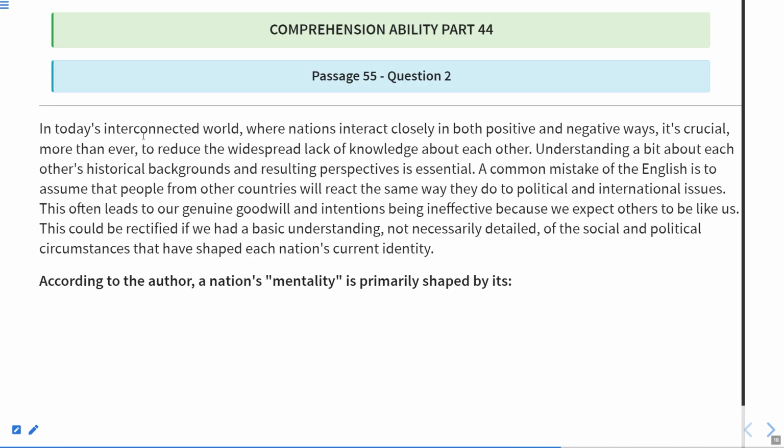According to the author, a nation's mentality is primarily shaped by its. Now, as you can see in the last line, it is written, we expect others to be like us. This could be rectified if we had a basic understanding, not necessarily detailed, of the social and political circumstances that have shaped each nation's current identity. So it is current affairs, political landscape, global understanding, or history. So it is actually the D part, history.